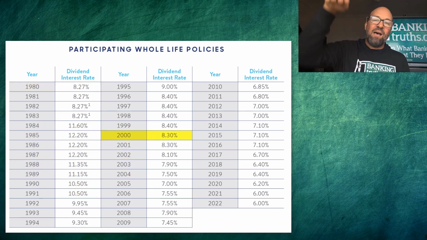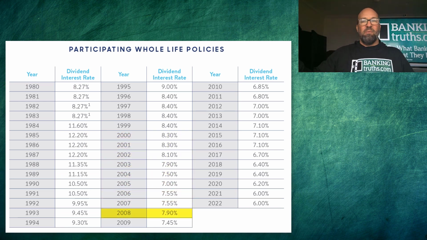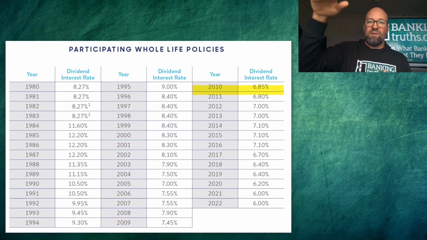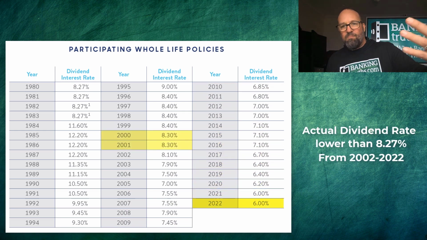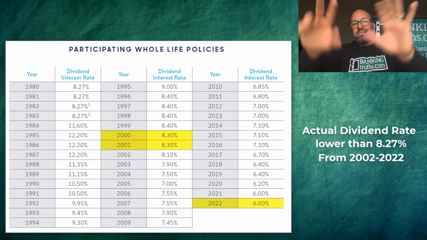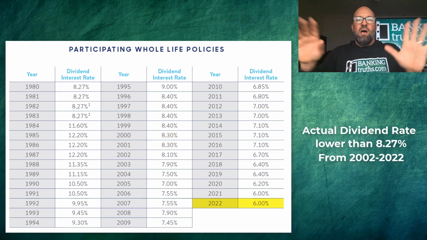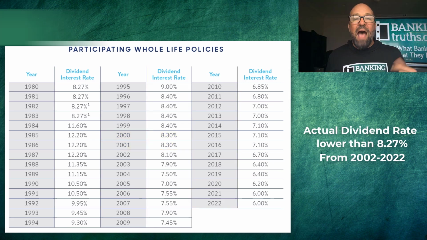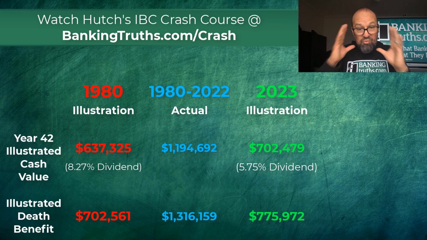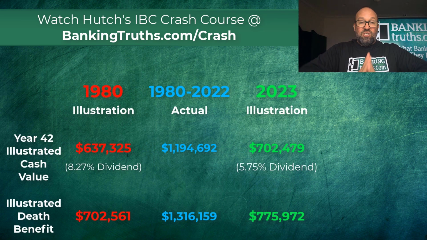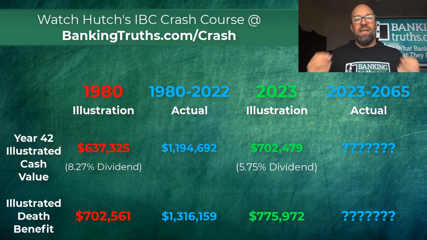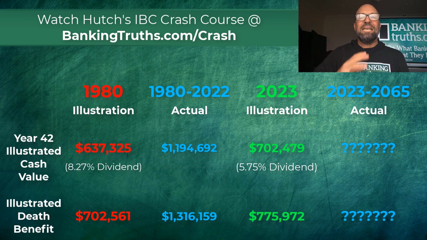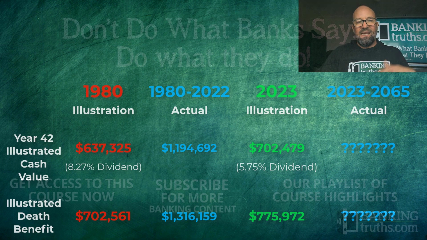And from the year 2002 on, as you probably remember in your own experience, interest rates kept falling, and therefore so did dividends. And they fell from 8.3 all the way to 6, which is where this current company has their dividend at right now. So pretty profound, right? We're starting with a lower dividend rate, and yet we end up with more cash value. And that's simply because of a leaner, meaner base policy and better design techniques.